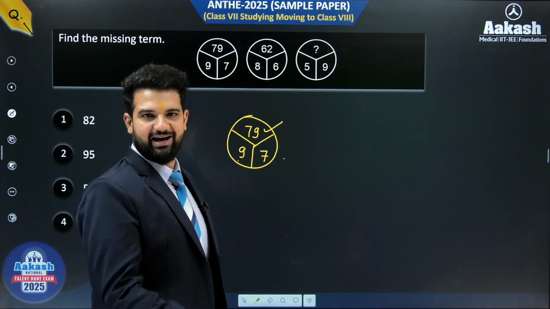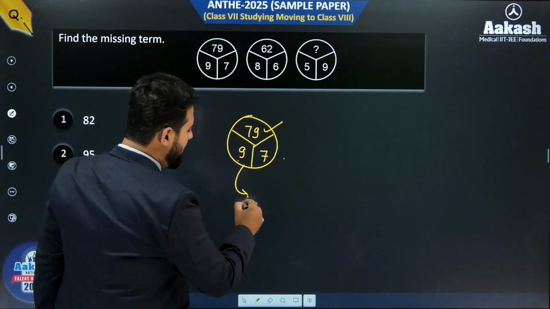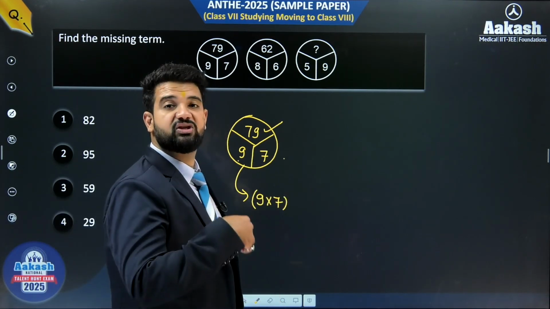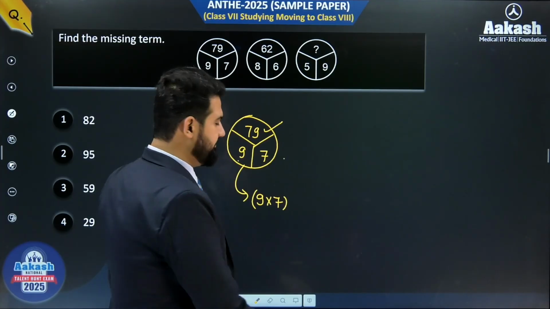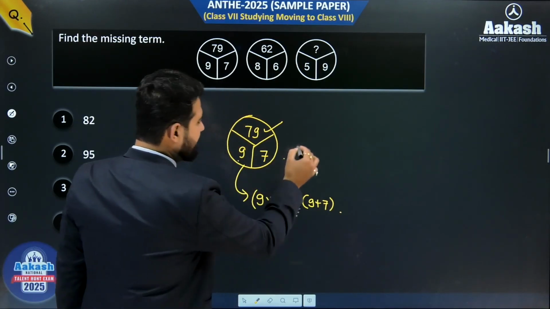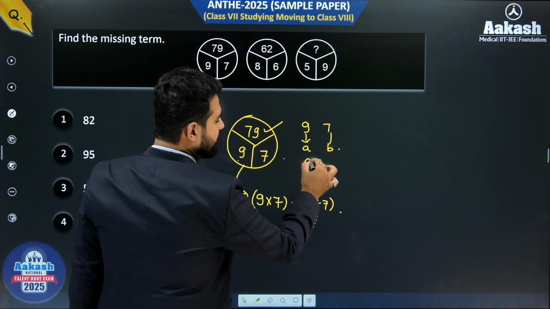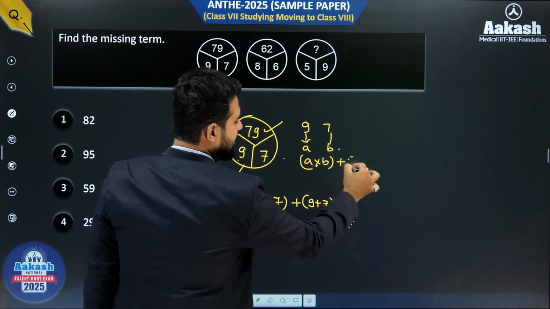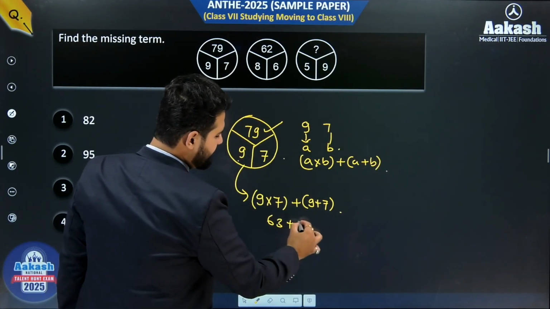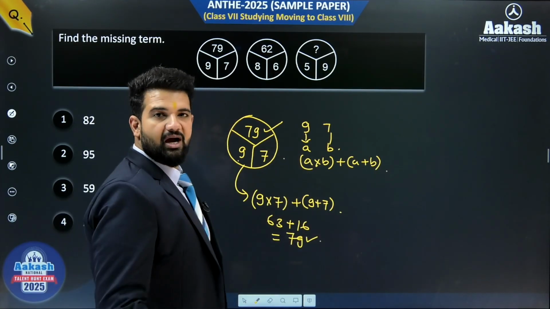But how can we get 79 from 9 and 7? If you multiply 9 and 7 first, 9 sevens is 63, and then add both of them, it means 9 plus 7. So if I take 9 and 7 as A and B, that is A into B plus A plus B. This is 63 and this is 16. So 63 and 16 is 79.